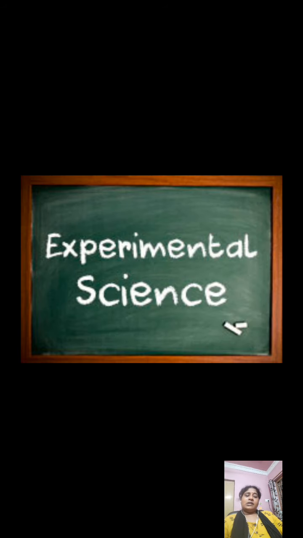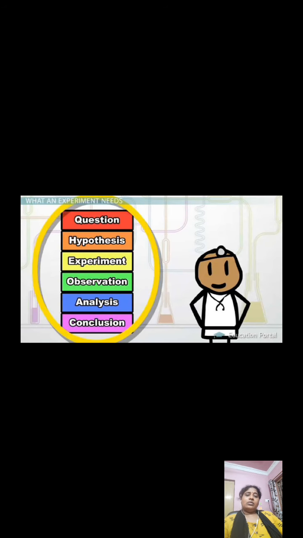So now, as I already told you, science is of two types, observational science and experimental science. First let us know what is experimental science. Okay, so now the steps which are to be followed to study or to get knowledge include questioning, hypothesis, experimentation, observation, analysis and conclusion.